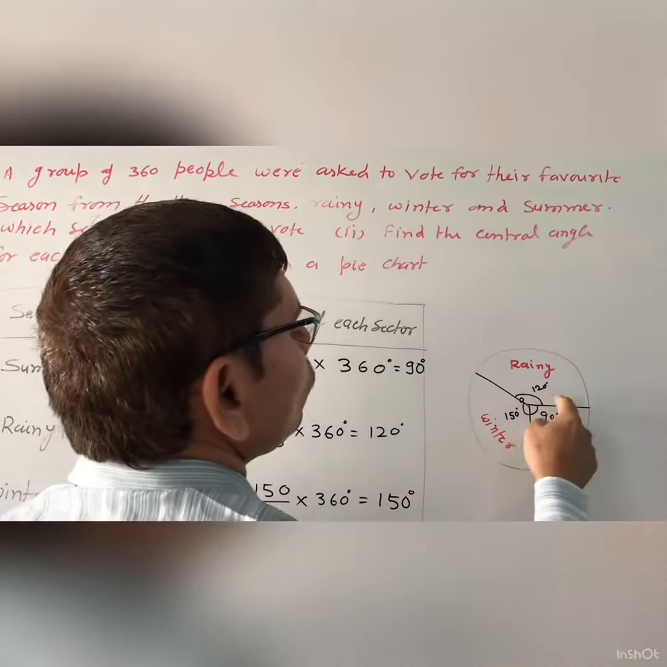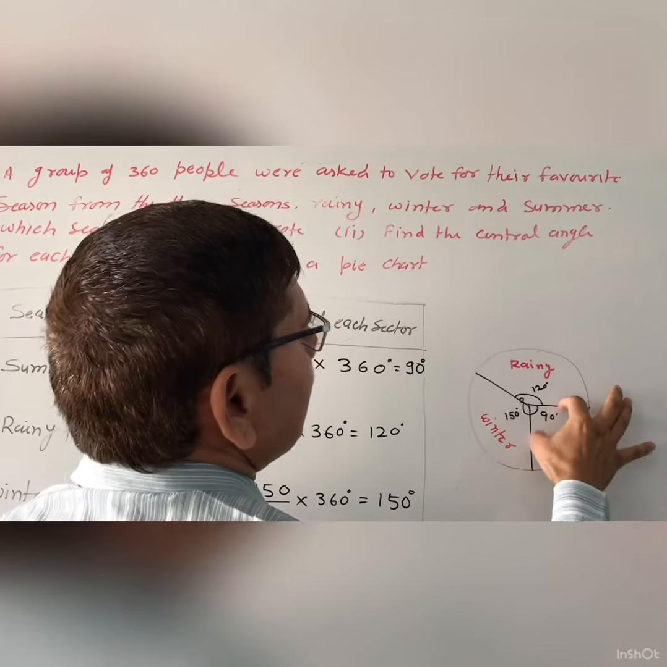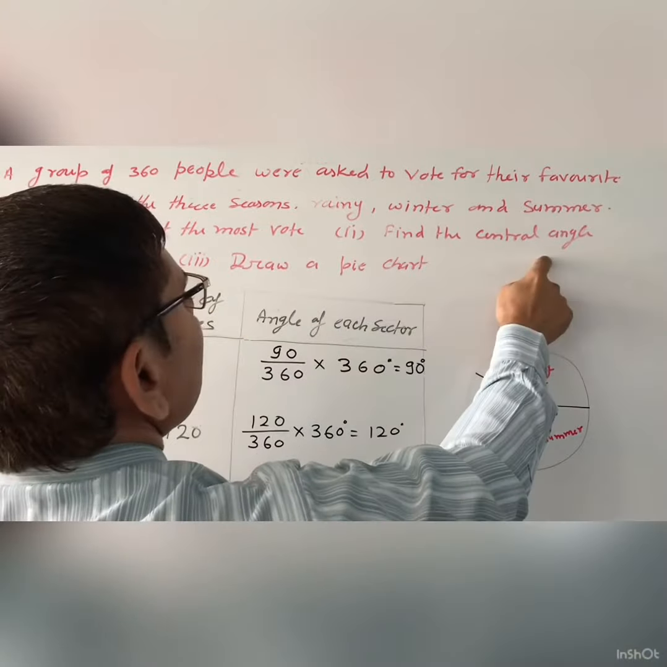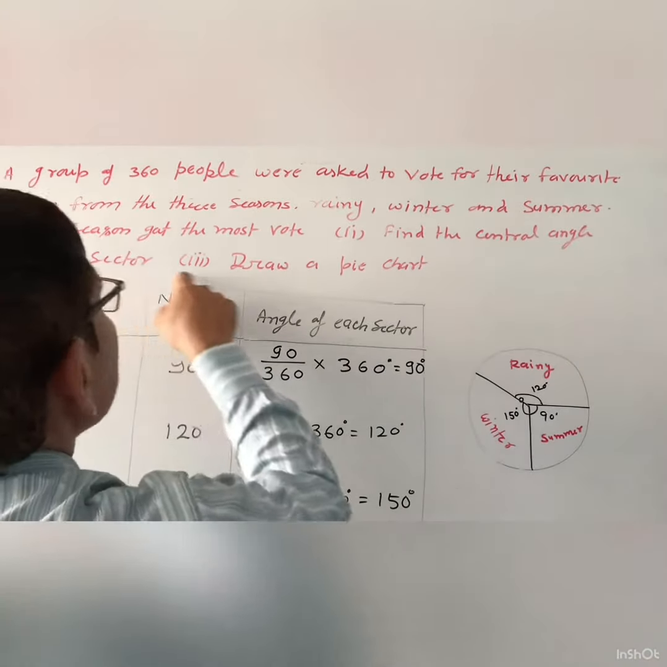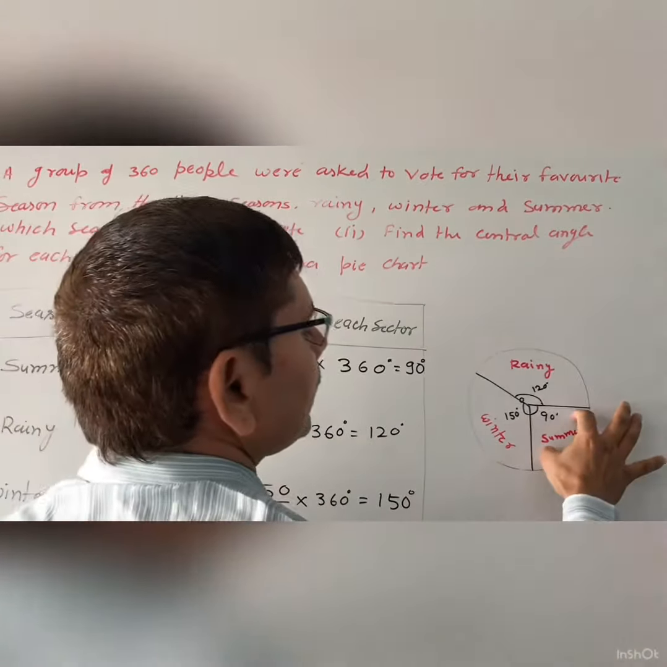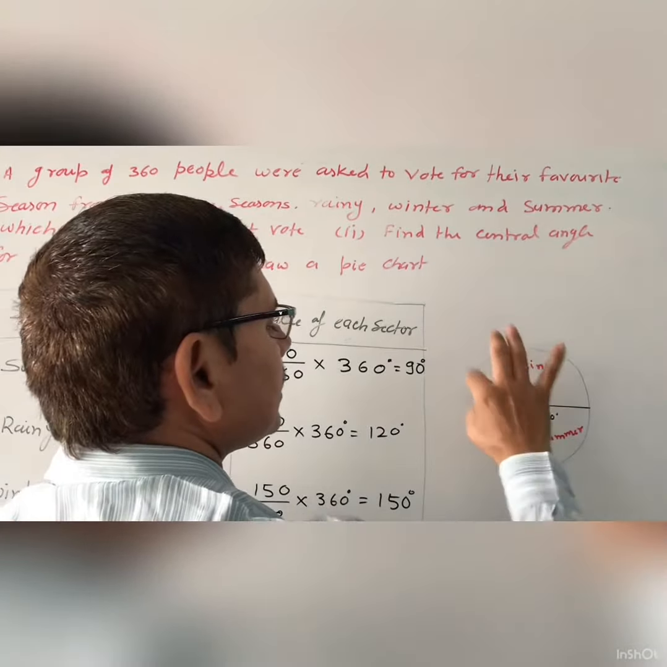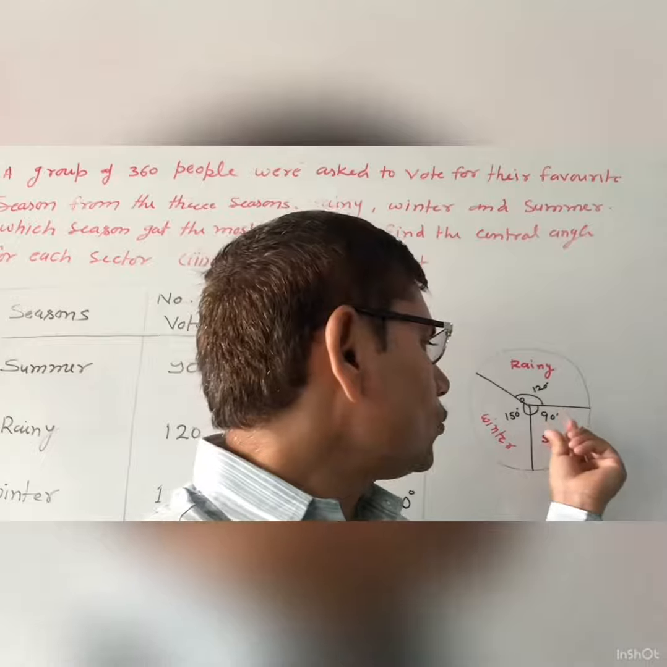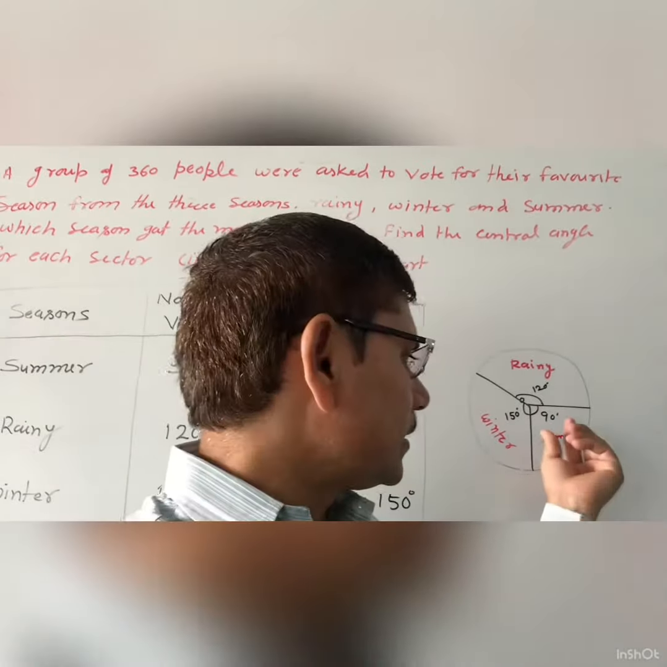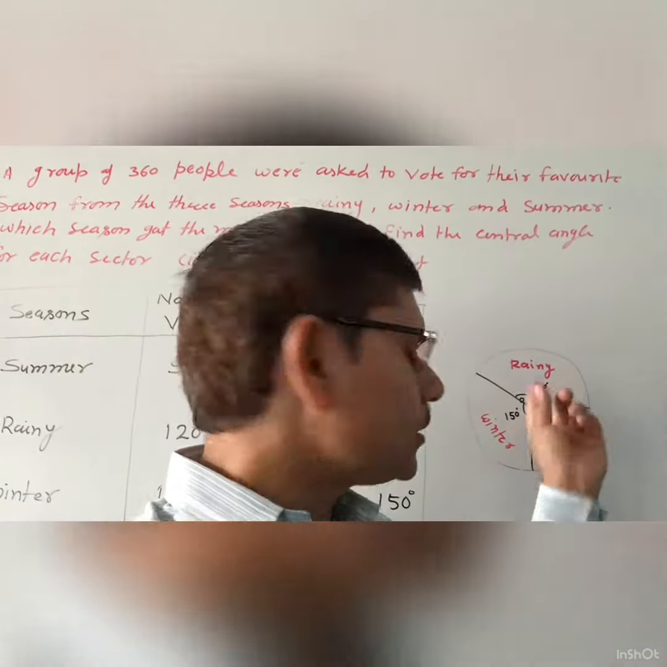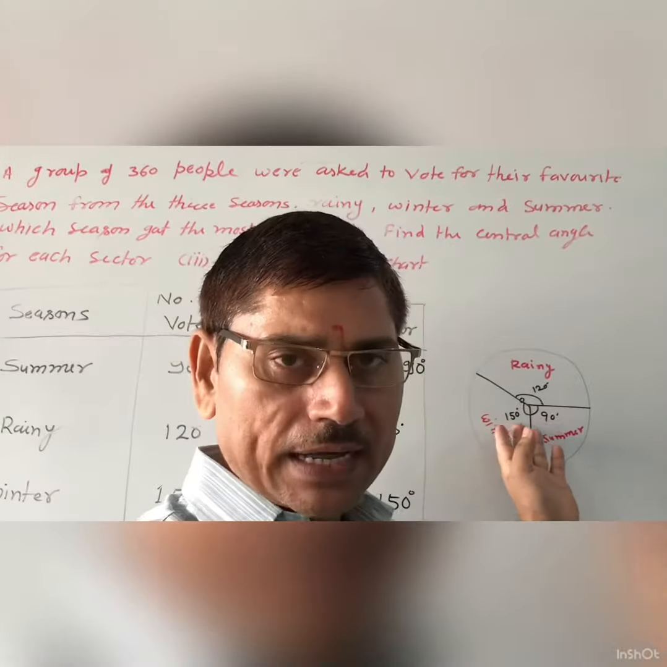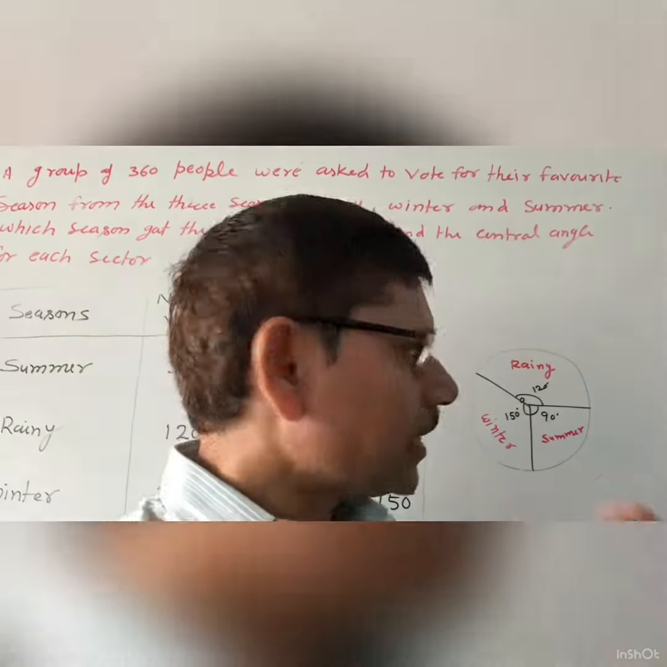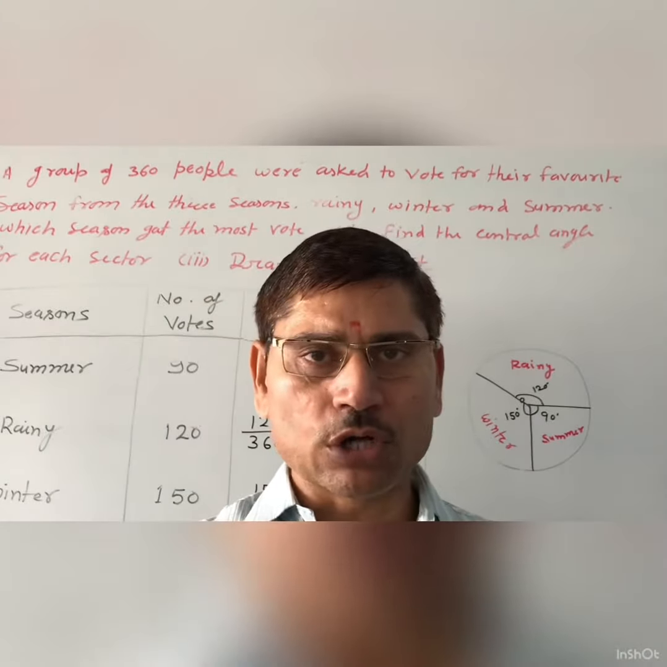Okay, so this part is known as a sector. According to the question, find the central angle for each sector. So this is the first sector, this is the second sector, this is the third sector, and you can color each season by a different color. That is, this is yellow, this is green, this is blue, or any color you can draw. So this is the method to draw the pie chart.